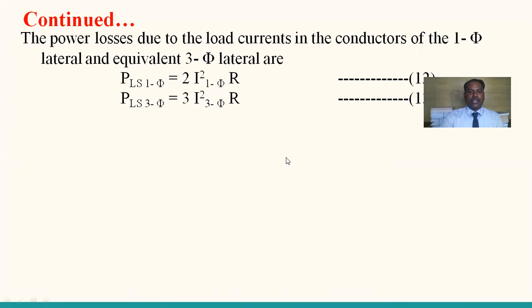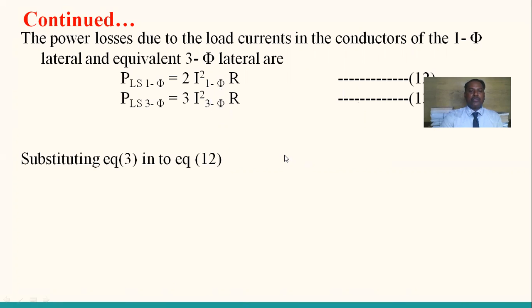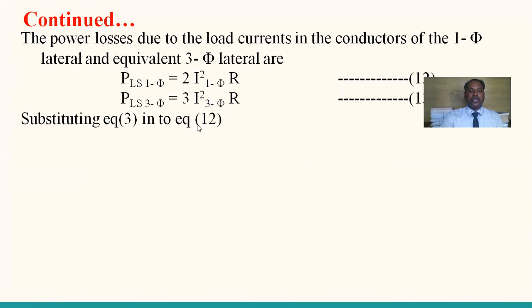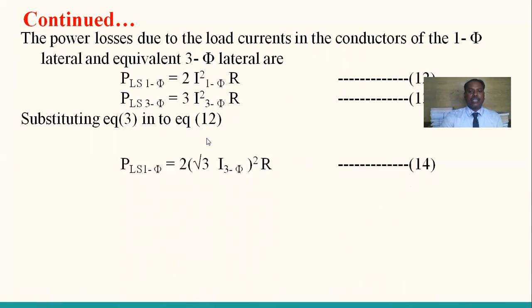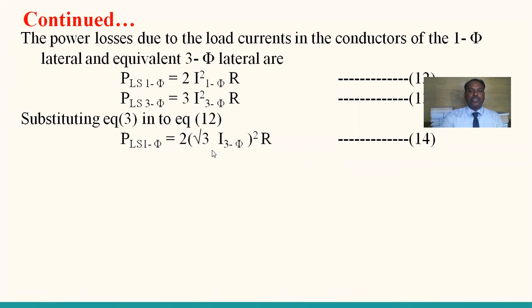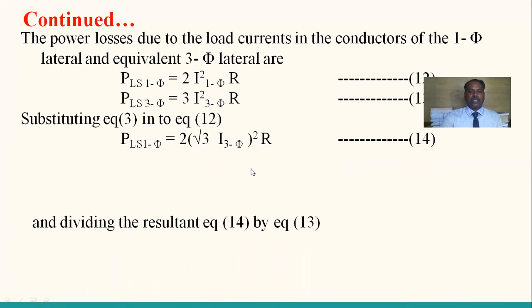Equations 12 and 13. So substituting equation 3 into equation 12, where equation 12 has the single-phase current, that is root 3 times I three-phase, whole squared, so 2 into root 3 times I three-phase, whole squared.